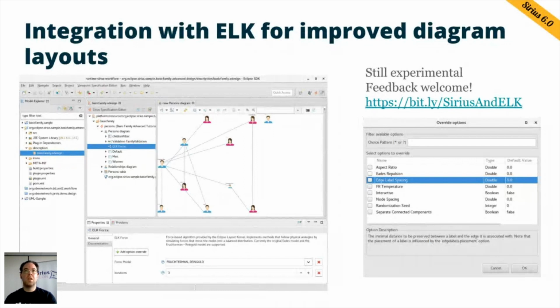So Eclipse ELK is a project which offers a set of very sophisticated layout algorithms. And now with this new feature, the specifier can, for each of his diagrams, choose any of the ELK supported algorithms, configure all the parameters supported by the algorithm, and package this in an easy to use way so that end users will get improved automatic layout for free.